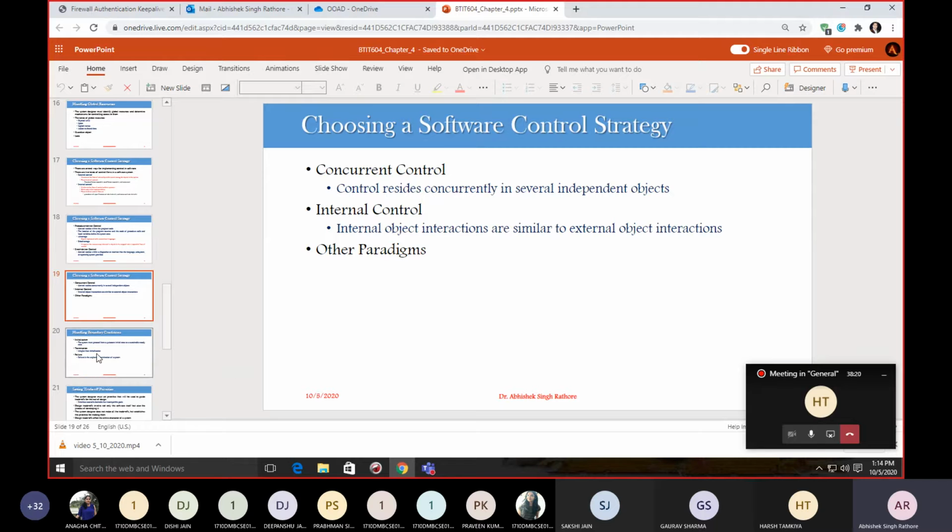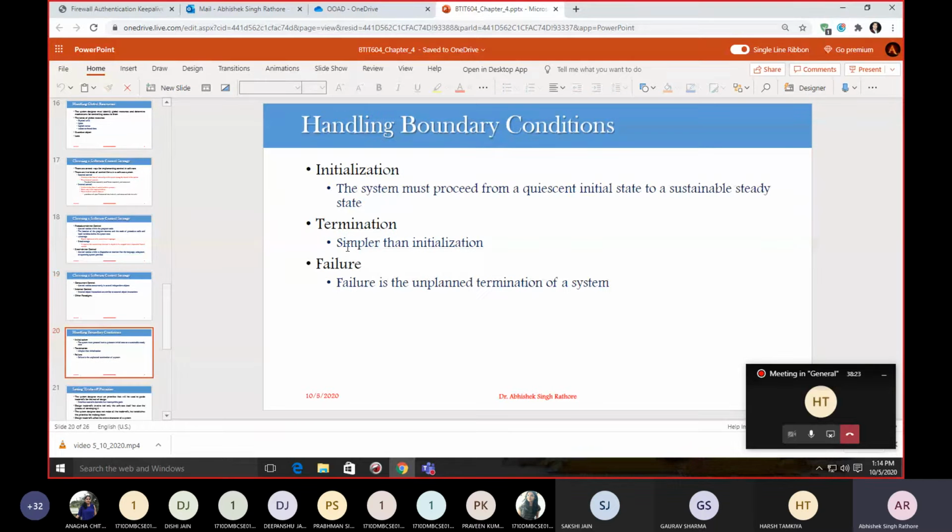Then the next decision is handling your boundary conditions. We have three types of boundary conditions, or three kinds of issues to address in handling them. First is initialization. Your system must proceed from its initial state to a sustainable steady state, and it must initialize your constant data, parameters, global variables, tasks, Gaussian objects, and possibly the class hierarchy itself.